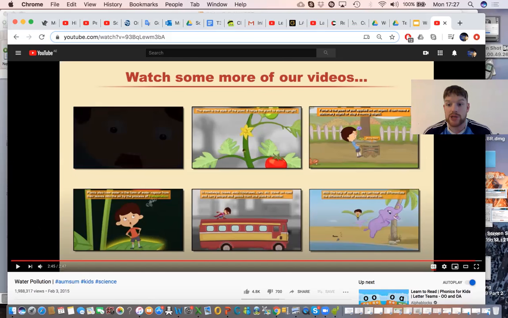Also, you have industrial waste. Now, industrial waste is waste from big factories that produce a lot of waste. And that is often dumped into rivers or lakes or oceans. So that's another big problem as well.